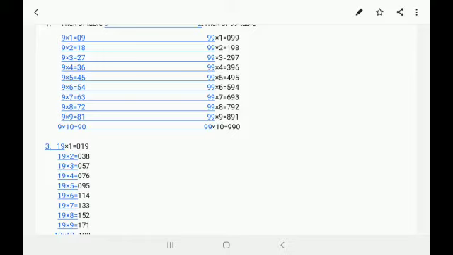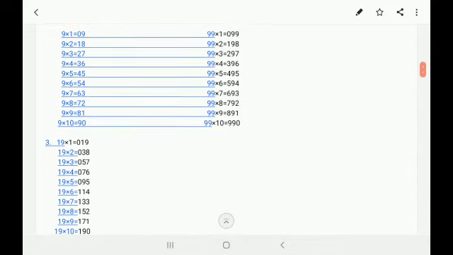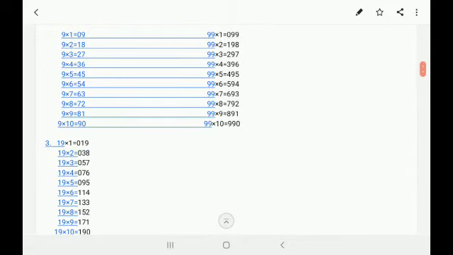And now if we see the hundreds place it's 0 to 9, as we can observe in 99 ones are it's 0, in 99 twos are it's 1, in 99 threes are it's 2, in 99 fours are it's 3, in 99 fives are it's 4, in 99 sixes are it's 5, in 99 sevens are it's 6, in 99 eights are it's 7, in 99 nines are it's 8 and in 99 tens are it's 9.